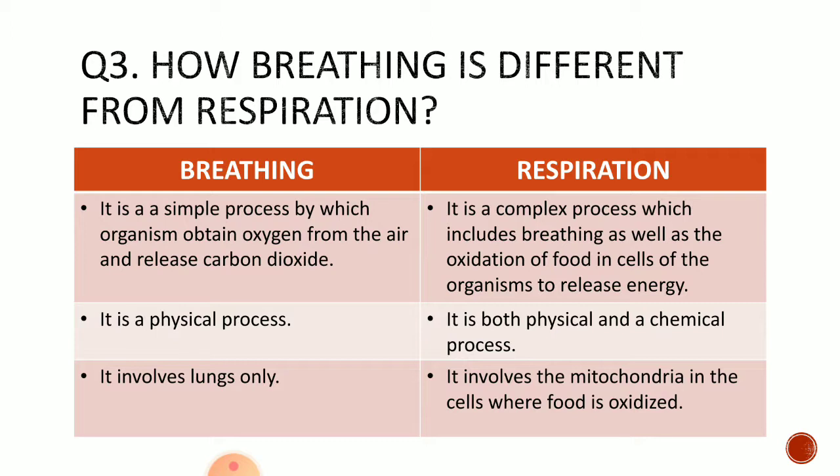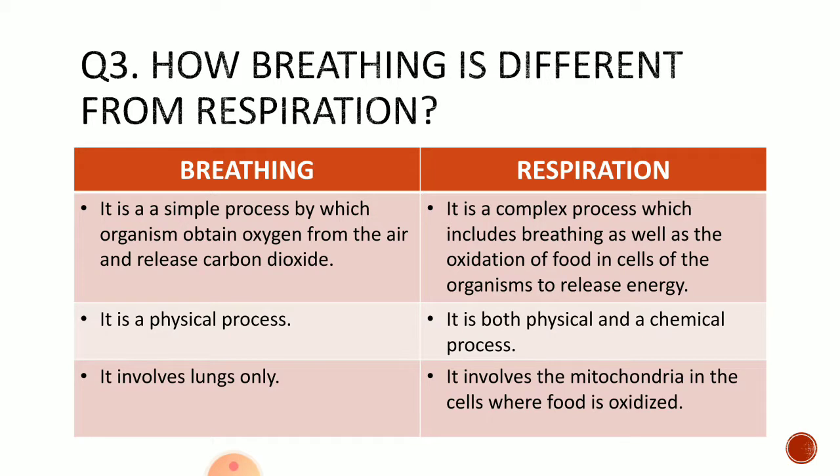In breathing, you can write, it is a simple process by which organisms obtain oxygen from the air and release carbon dioxide. And it is a physical process. It involves lungs only. But respiration is a complex process, not a simple process. It includes breathing as well as the oxidation of food, burning of food in the cells of the organisms to release energy.